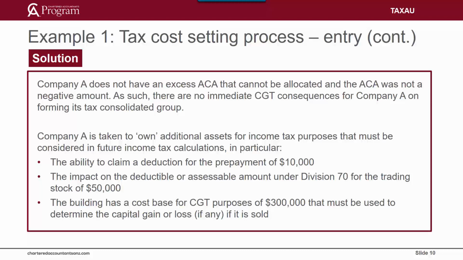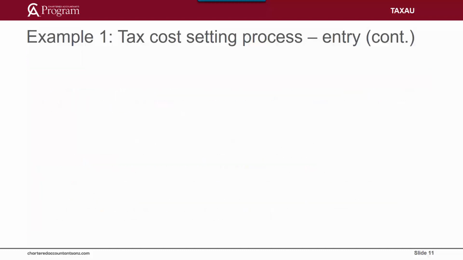And Company A now has a building with a cost base for CGT purposes of $300,000. Company A would use this value to determine any capital gain or loss when the building is sold. In this example, there are no depreciating assets, but if there were, Company A would use those values allocated to depreciating assets to determine its future decline in value deductions. There are no franking account details or carry forward loss details provided in this question, so there is no impact for Company A in respect of these. So let's do a what if extension question to check your understanding of the tax cost setting process on entry to a tax consolidated group.